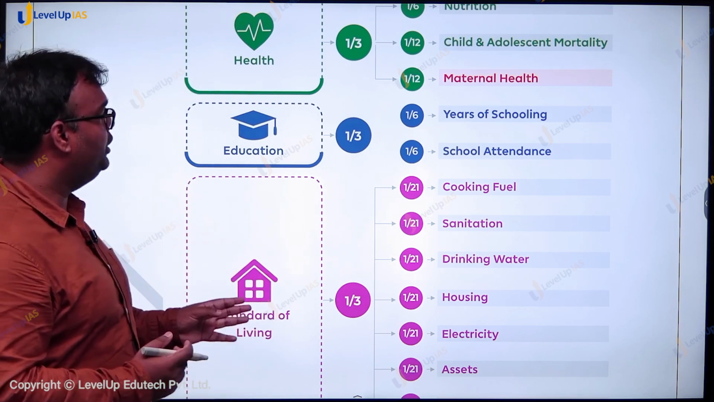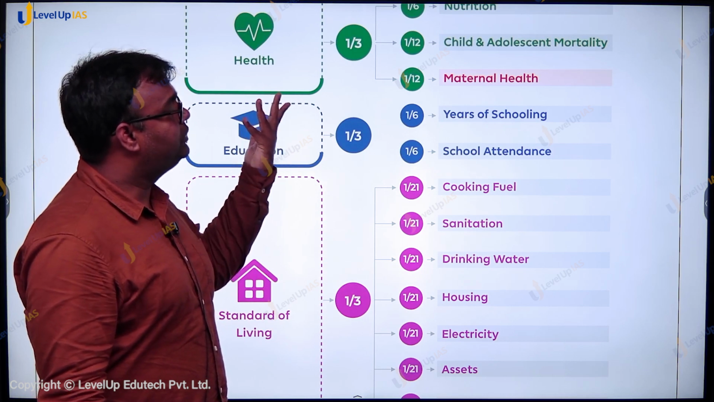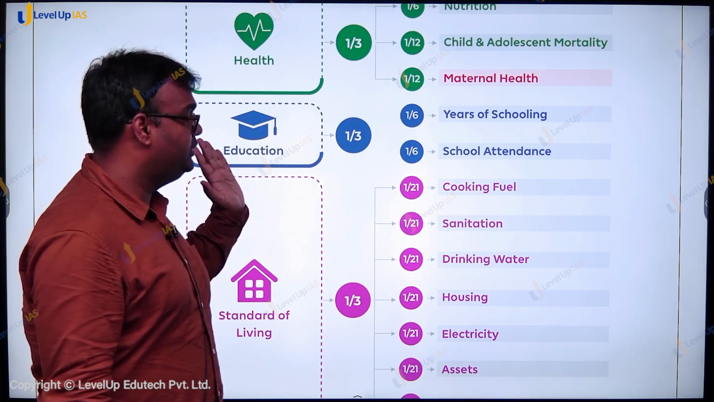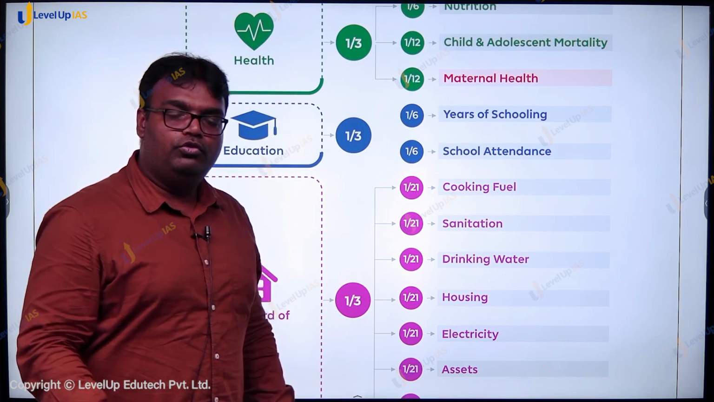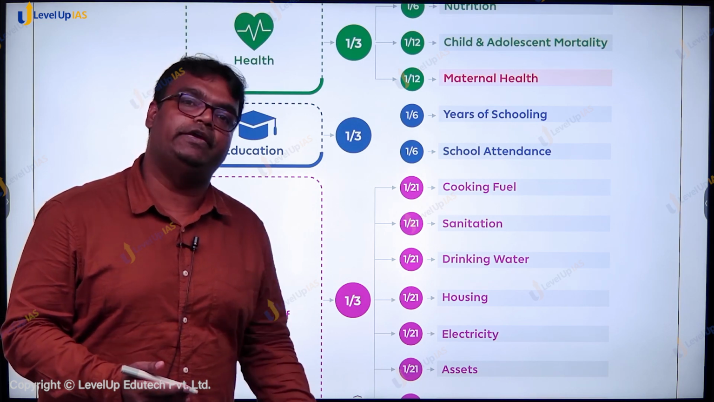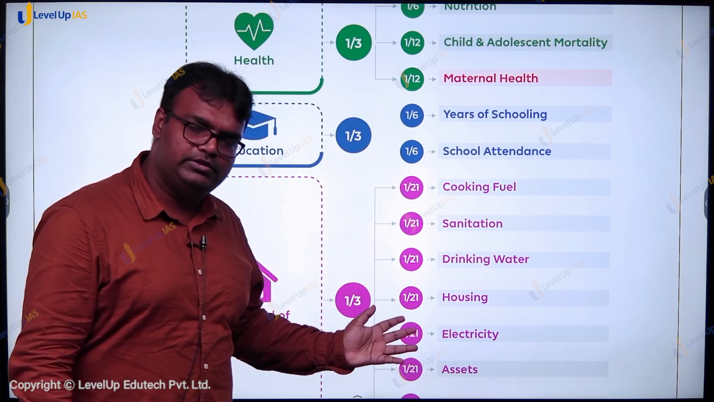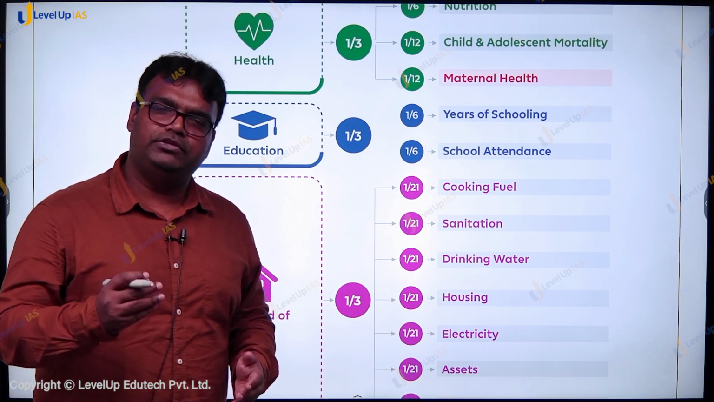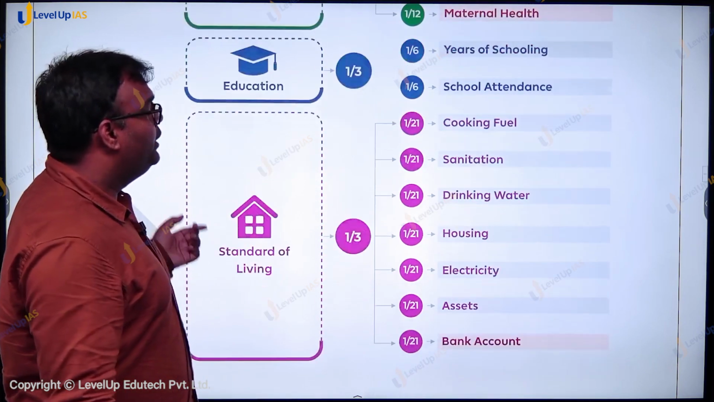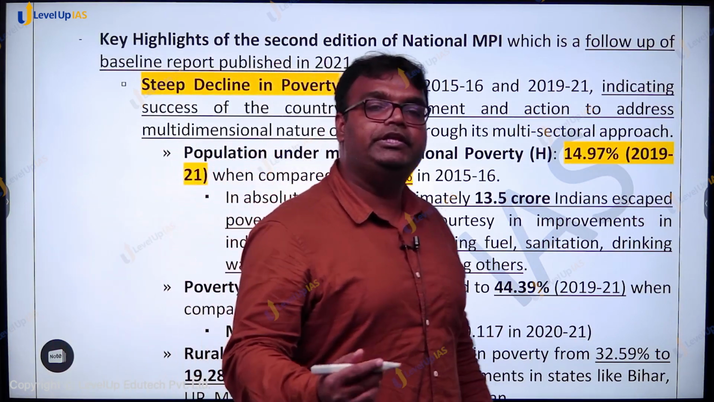मतलब देखो, ऐसे समझो कि there is one person who does not have proper nutrition, जिस फैमिली में चाइल्ड एडोलेसेंट मोर्टालिटी भी हाई है, मैटरनल हेल्थ इज आल्सो पुअर, इयर्स ऑफ स्कूलिंग इज बैड, स्कूल अटेंडेंस इज आल्सो बैड, तो दैट फैमिली's poverty intensity is much higher, whereas there would be some other family which has some of it, does not have some of it. That family's poverty intensity would be lower. So we also have to consider this in order to understand how much poverty is there in the country.